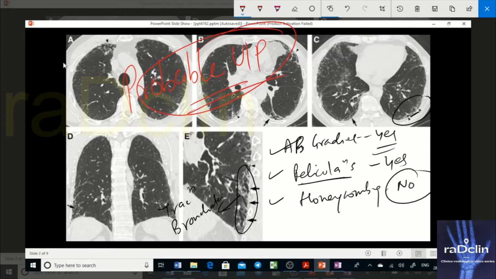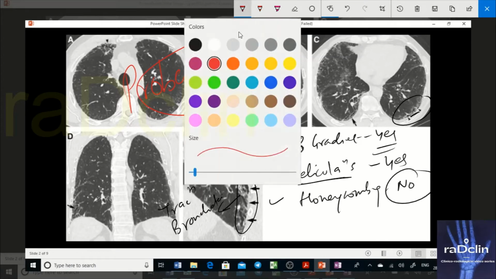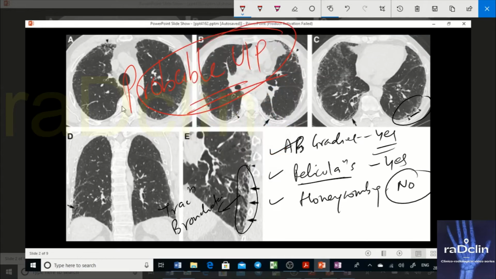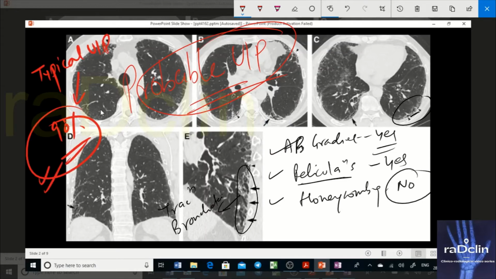And just like the positive predictive value of a typical UIP case. In a typical UIP case, the positive predictive value was 90%. When you do biopsy in 90% of the cases of typical UIP, you will find UIP on histopath as well. But in probable UIP, this positive predictive value goes down to 50%. So only 50% of such cases on HRCT will come with a typical UIP pattern on histopath.